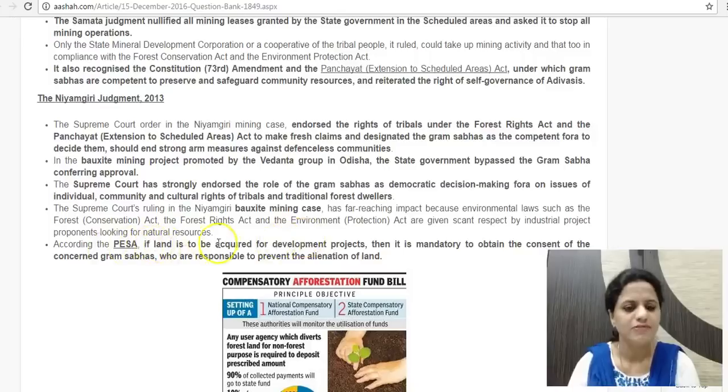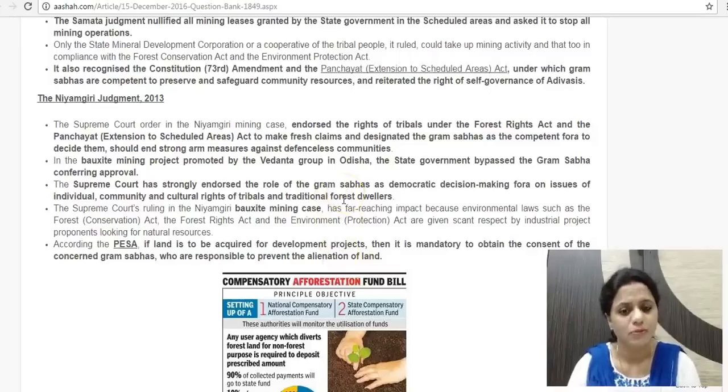According to PESA, if land is to be acquired for a development project, then it is mandatory to obtain the consent of the concerned Gram Sabha, which is responsible for preventing the alienation of land. This was bypassed, and the Odisha government argued that this is required to allow companies to function, because the Gram Sabha delays the process. So the Gram Sabha is a government body, even a constitutional body, then we are also a body by constitutional mandate.